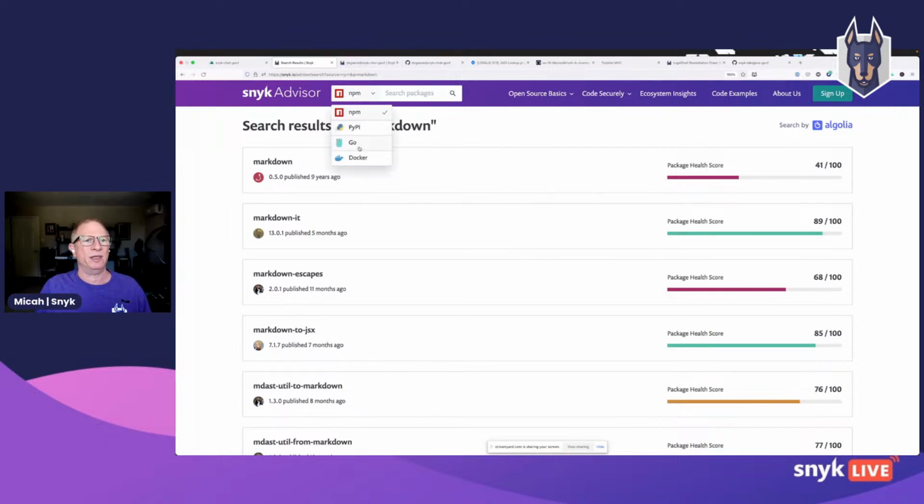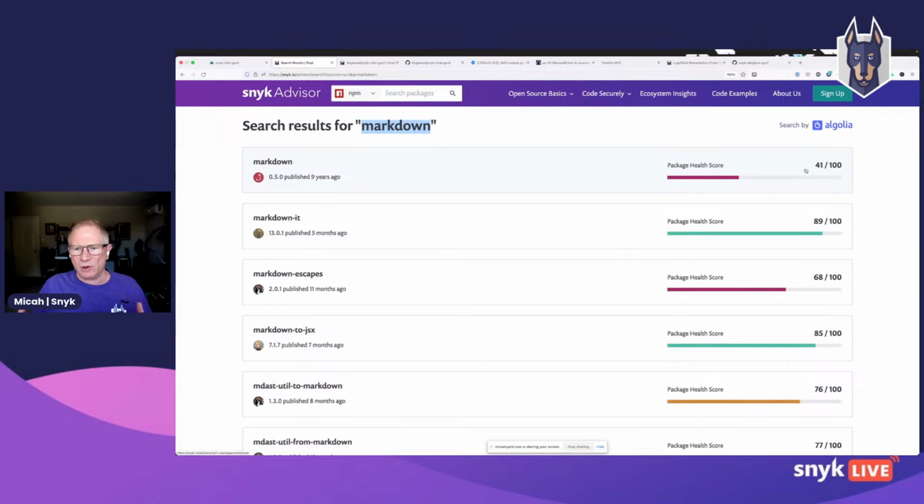And currently we support these library communities, if you will: NPM, PyPI, Go, and Docker. So JavaScript, Python, Go, and Docker. And hopefully we'll be adding more communities as soon as possible. But the benefit here is that I can do a search for, say, Markdown, and then I get a package health score.